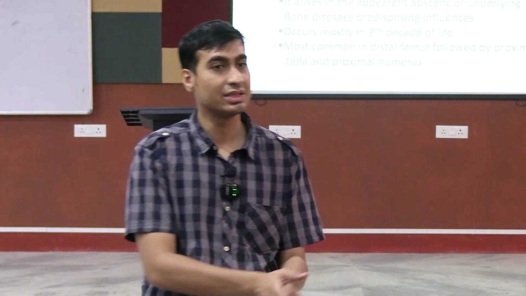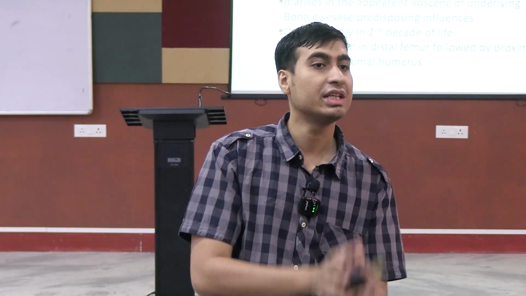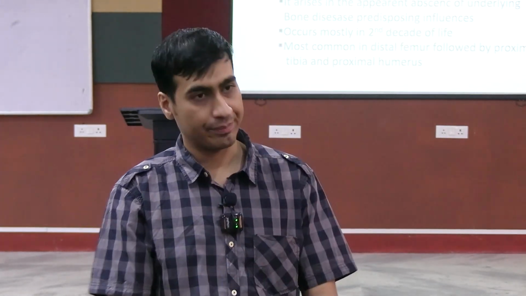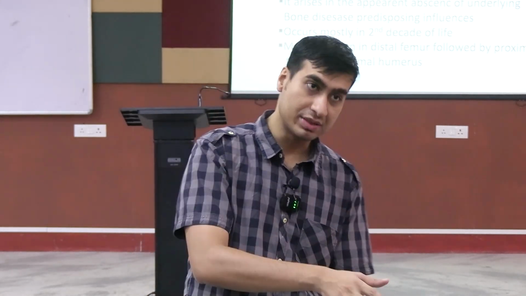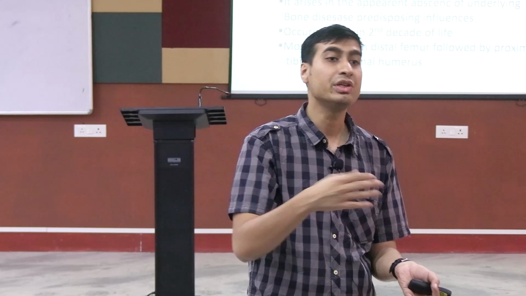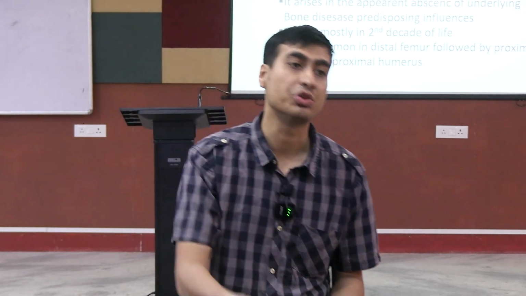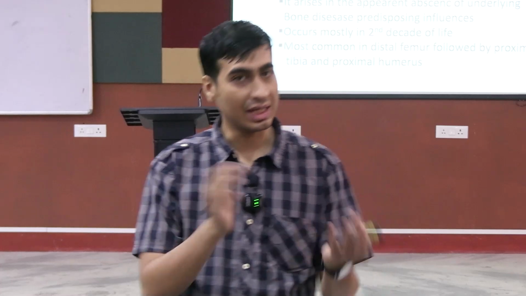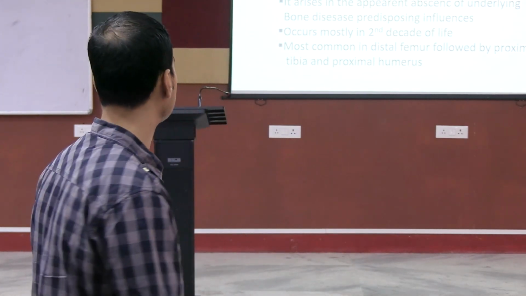Primary osteosarcoma means there was no previous lesion in the bone. Because of genetic predisposition, there is a tumor. That is a primary osteosarcoma. Secondary osteosarcoma means there is a predisposing bone lesion or a predisposing bone tumor, which over time, because you have not treated it promptly, has now turned into a malignant lesion. Means a benign lesion has turned into a malignant lesion. So that is what is meant by a secondary osteosarcoma.